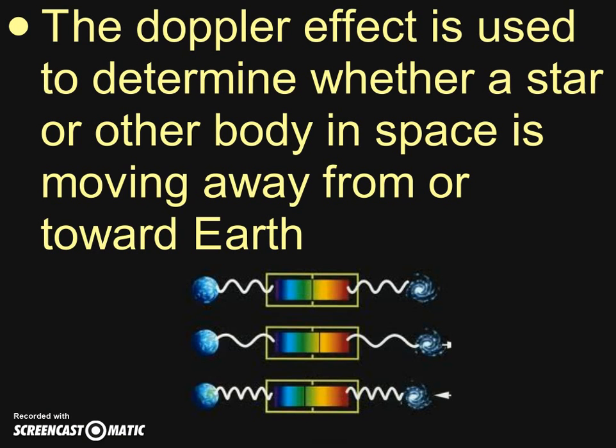So the Doppler effect is actually used to determine whether a star or any body in space for that matter is moving away from the Earth or toward the Earth. And the majority of objects that surround the Earth that are in our galaxy are actually moving away from the Earth. So it's said that our galaxy is expanding.